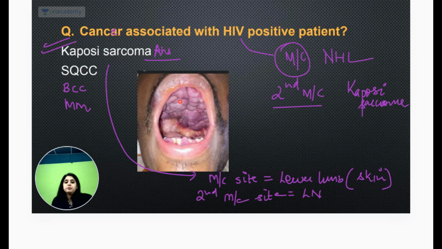But it can be rare, because once a patient becomes HIV positive, then anything can happen anywhere in the body. Then Kaposi sarcoma can happen from brain to toe anywhere, because it's an HIV positive person. Then all these sites become irrelevant because the patient is immunocompromised. So the image was just to make you a little scared, which I think you did get a little scared, but if you had thought with a calm mind, cancer and HIV are the only two options.